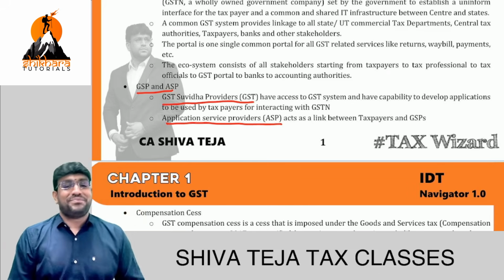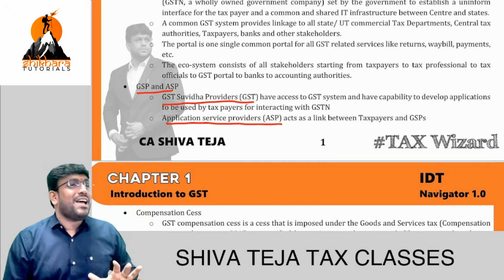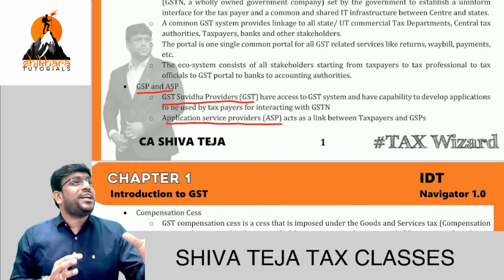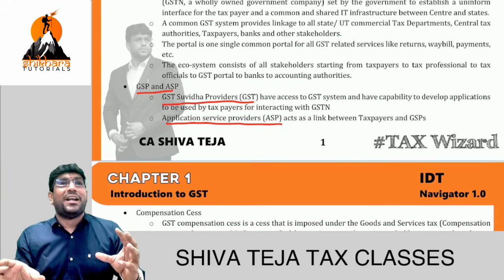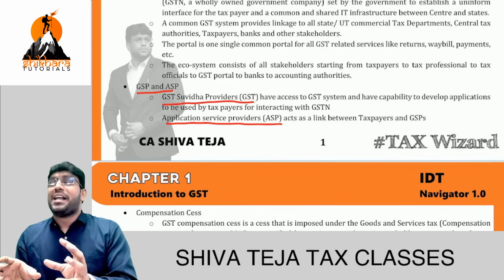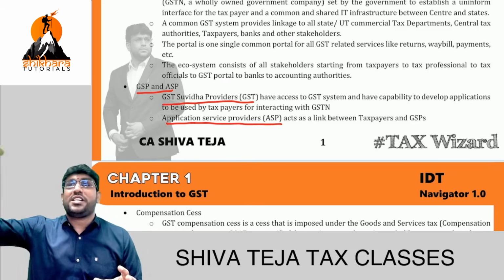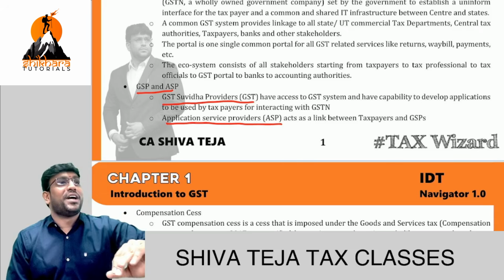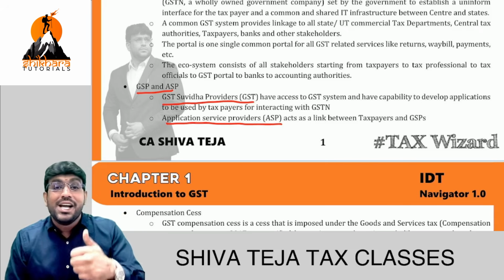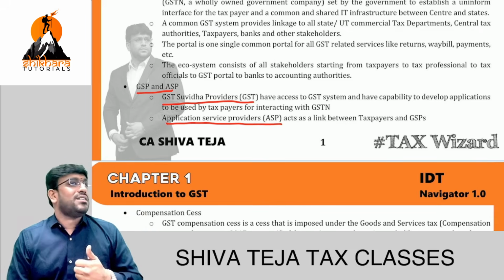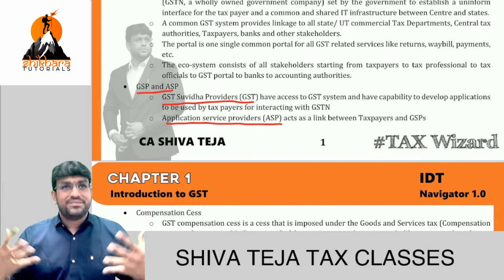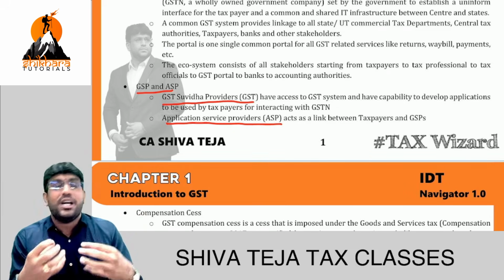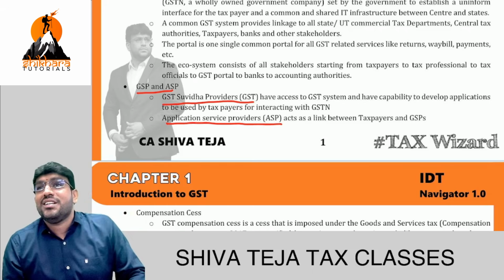In a similar manner, a lot of software companies have developed GST tools which are more user friendly. Whatever way you copy your data, it arranges in the proper manner, and the data goes to the GST portal in a swift and easy process. But to develop that GST software, they should take permission. They are called GST Suvidha Providers. Suvidha means facility, facilitation. Understood? That's a Sanskrit word, used in Telugu as well. That is where they brought that word Suvidha. Yes, that is the meaning.